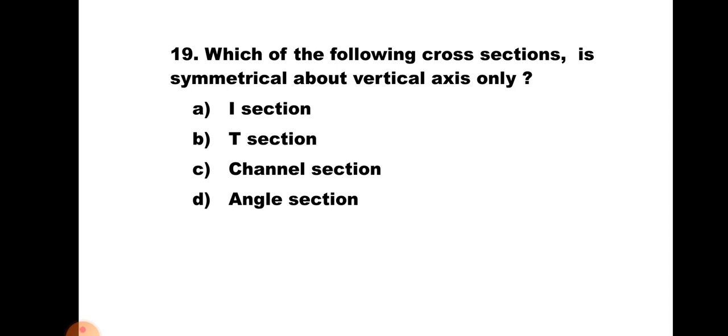Channel section. Question number 19. Which of the following cross sections is symmetrical about vertical axis only? A, I section; B, T section; C, channel section; D, angle section. I section is symmetrical about both, so it is not the answer. T section is symmetrical about vertical axis only. Channel section is symmetrical about horizontal axis. Angle section is not symmetrical about any axis. So the correct answer of this question is B.